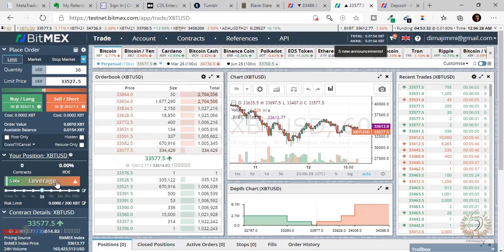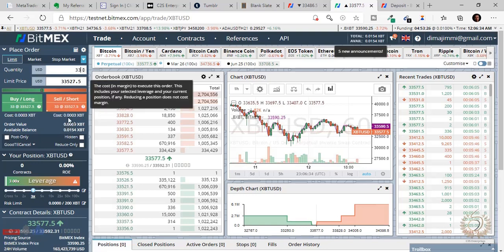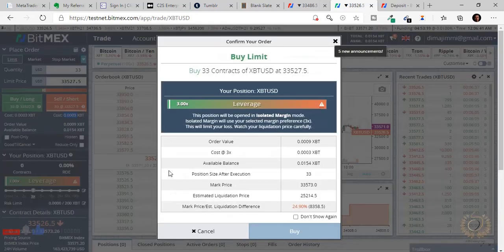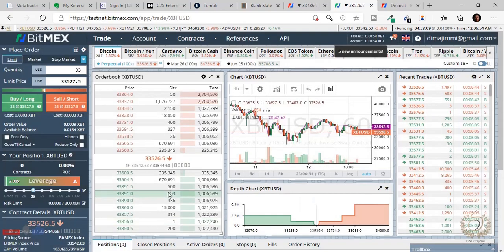Either I reduce my leverage or I reduce my order quantity. I just have to make sure that two things coincide. This is equal to how much I really want to risk, and anytime I press this, my stop loss is always coming before my liquidation price. I'm not going to say that again. If it doesn't make sense, play this over and over again until it sinks. So that's it, guys. That's leverage and margin trading out of the way.